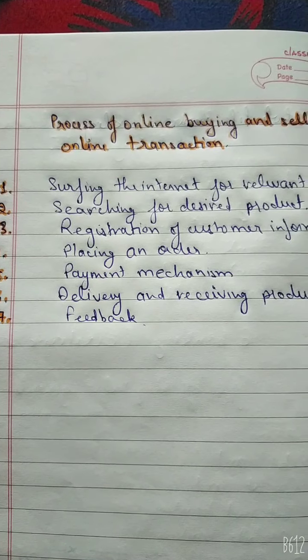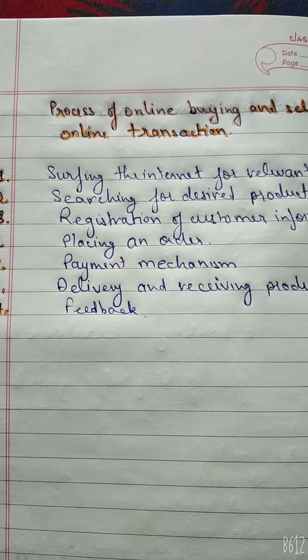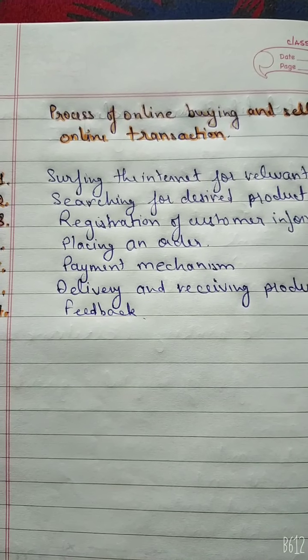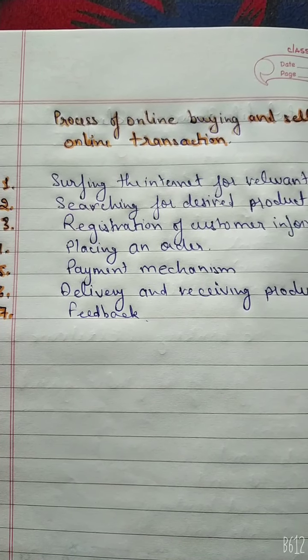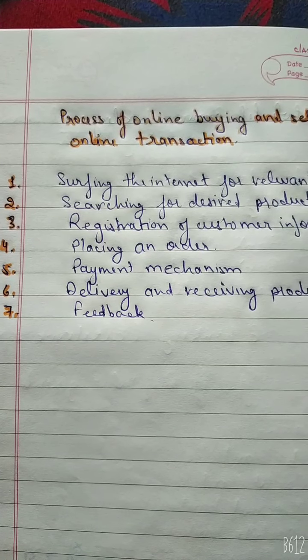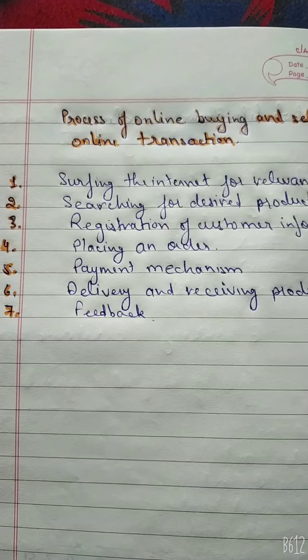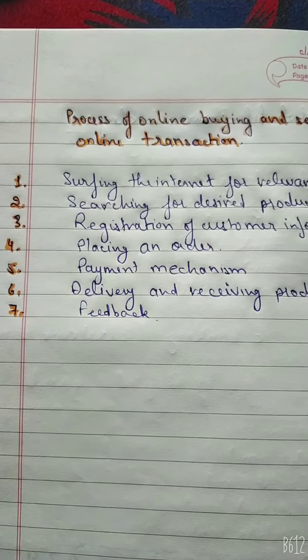Next, payment mechanism. The buyer and customer will be asked to make payment for the order placed on the website. They will be provided the option of making payment by credit card, debit card, internet banking or prepaid card, etc. Indian e-businesses also provide a unique feature of accepting cash on delivery in case the customer does not have a credit or debit card or internet banking.